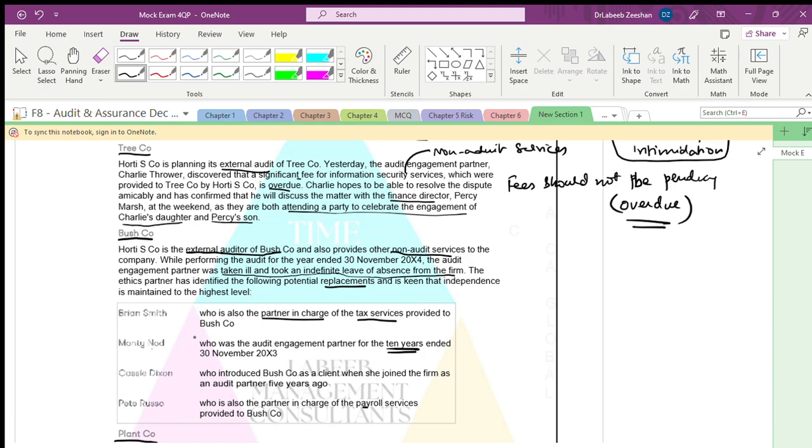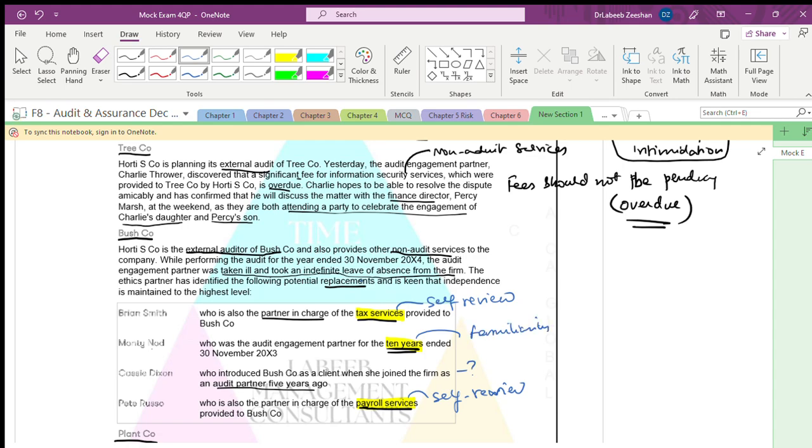Dixon, who introduced Bush as a client when she joined the firm as an audit partner. For what we will see, who are the best replacements. Who is also a partner of changing what? Payroll services. Means one person is taking the tax services, self-review will be there. Payroll services, self-review will be there. Is that you will have familiarity, fine. Here you have self-review, and here you have a familiarity.